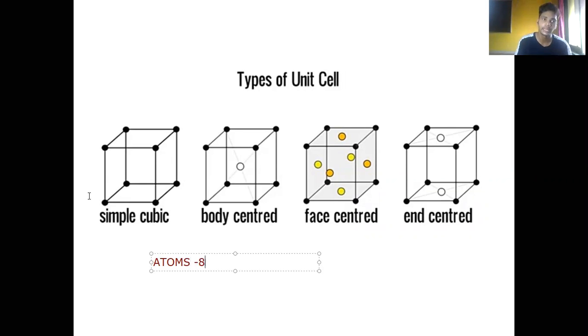Eight atoms. This is 1, 2, 3, 4, 5, 6, 7, and 8. So eight atoms are there.